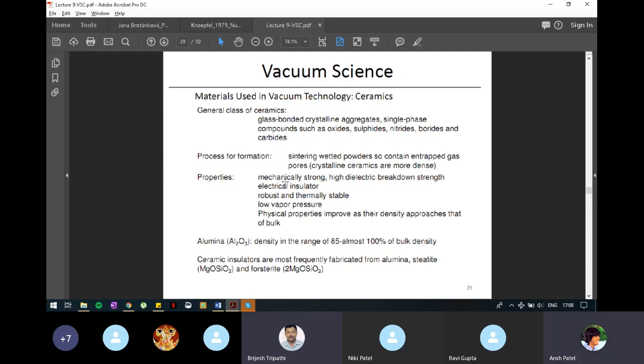Okay. So, properties of ceramics: they are mechanically strong. They have high dielectric breakdown strength, are electrically insulating, thermally stable, and have very low vapor pressure. Physical properties improve as their density approaches that of bulk. That means the density becomes high. Okay.